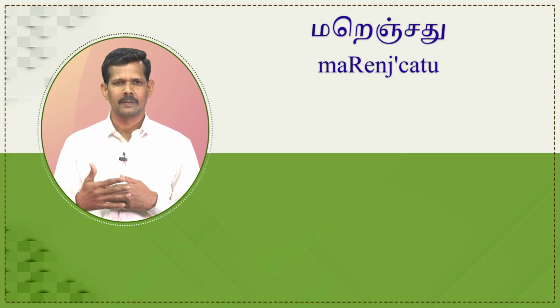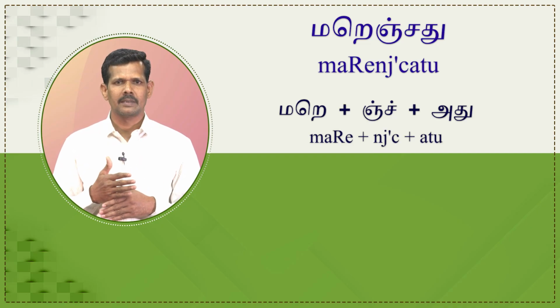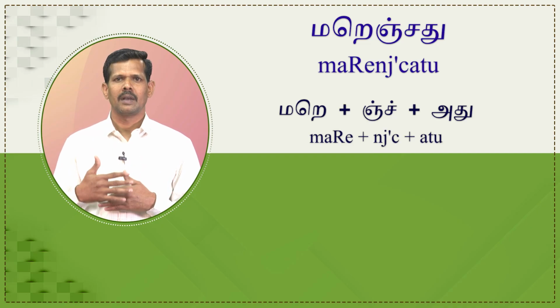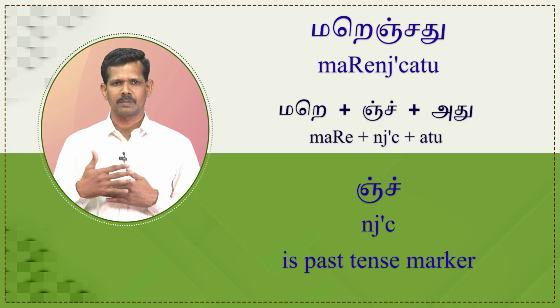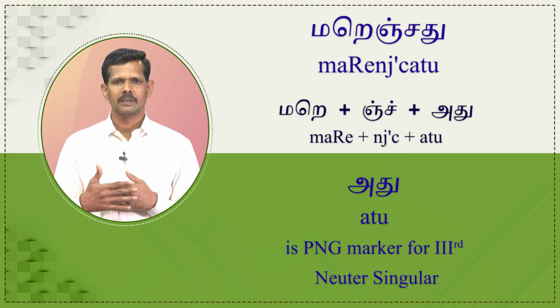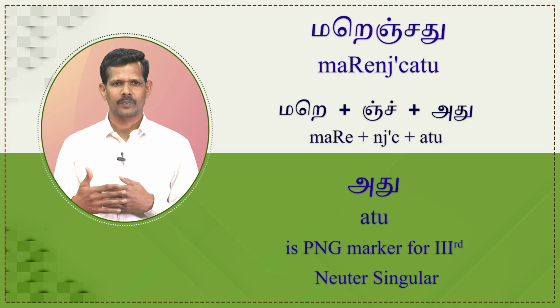Let us consider the example மறைஞ்சது. It is segmented as மறை plus inch plus அது. Here மறை is verb root, inch is past tense marker, adu is PNG marker for third person neuter singular.